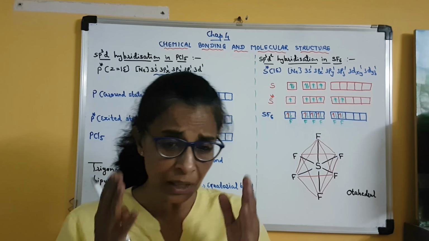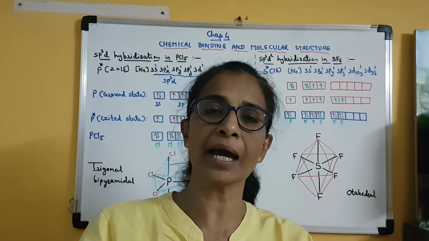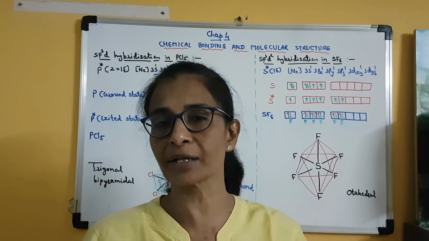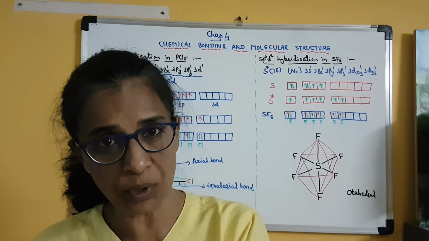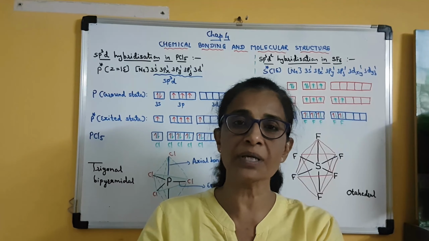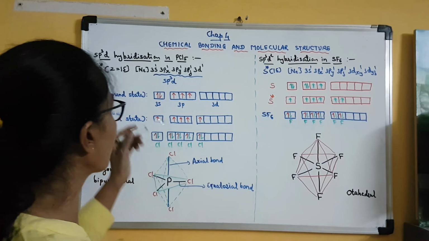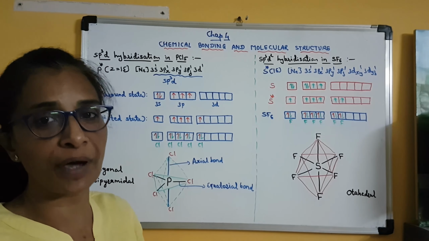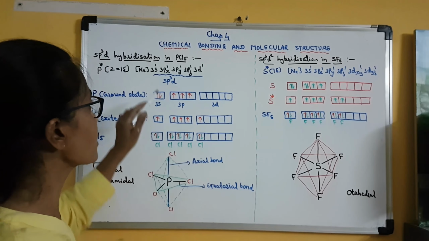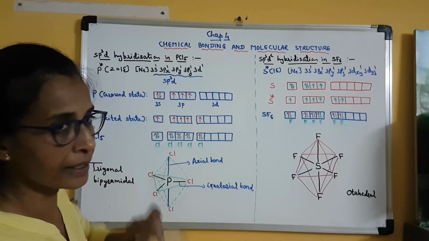Clear? Orbitals belonging to the same orbit have very negligible energy difference. As we know, s orbital is always lower in energy compared to p, and p is lower in energy compared to d. But as we are talking about phosphorus, in which the principal quantum number of the valence orbit is 3, there are 3 types of orbitals, s, p and d. Clear?